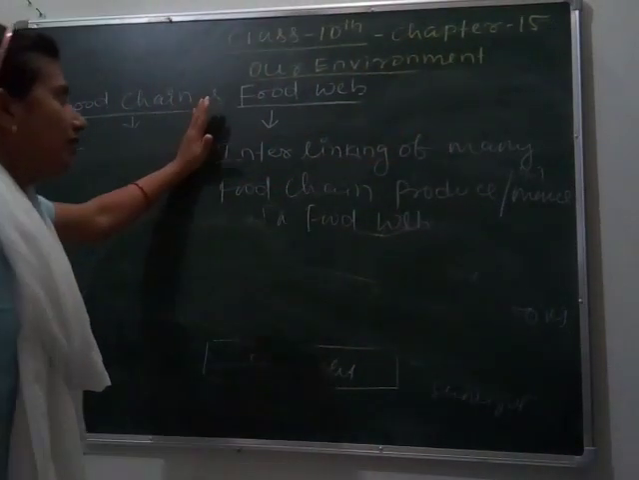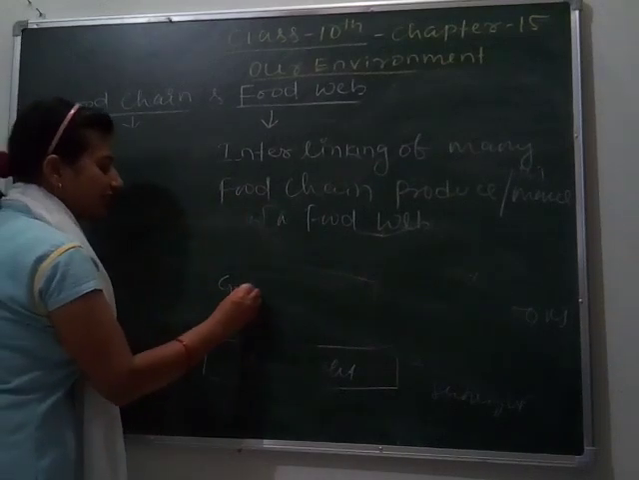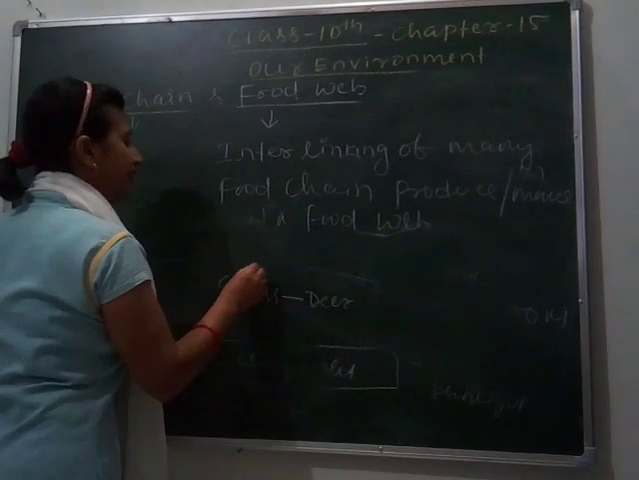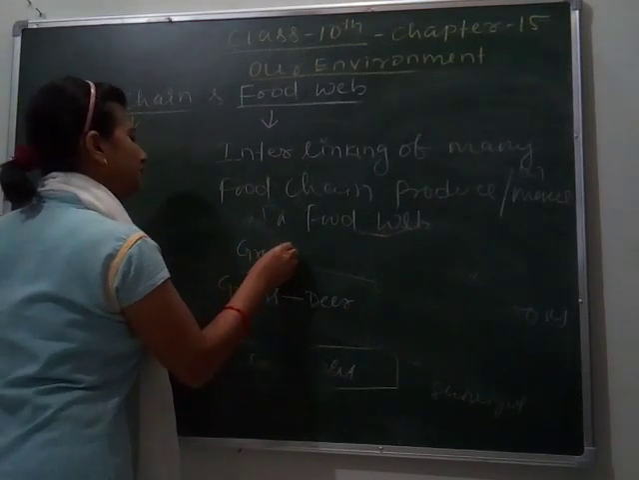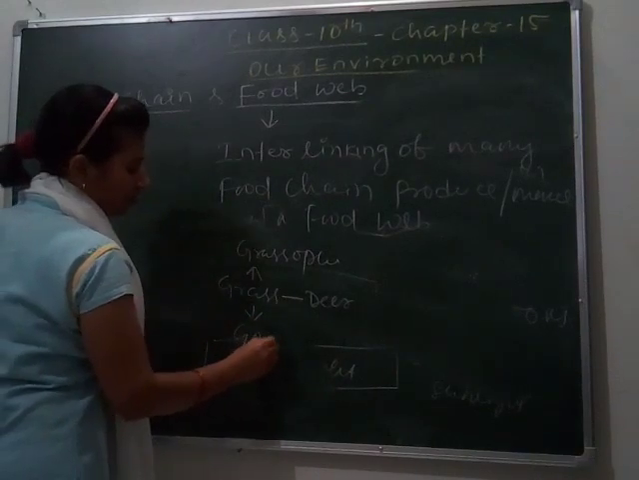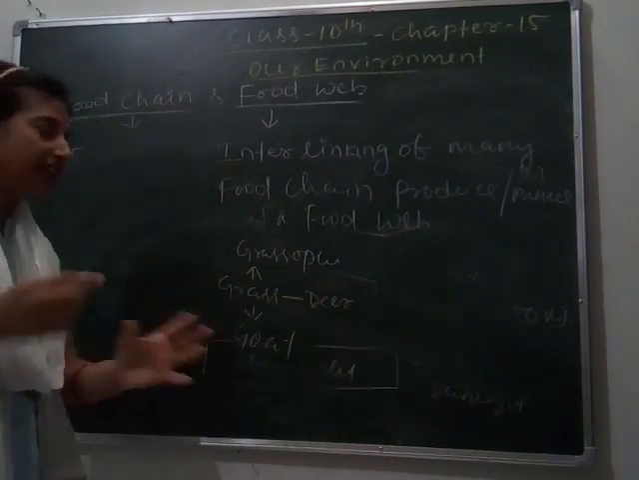So let's see an example. Suppose here is the grass. Grass is eaten by deer, you know. Again it is eaten by grasshopper. Again it is eaten by goat. So let's see how they interlink.